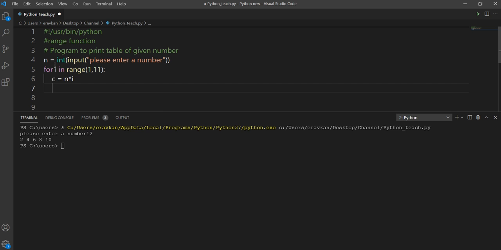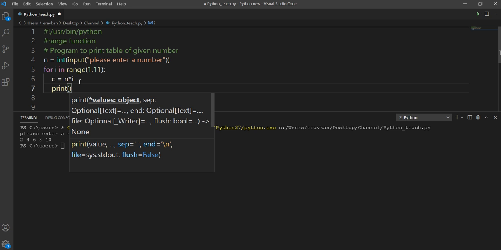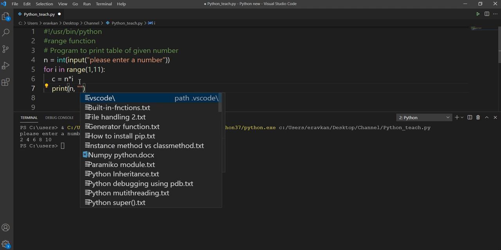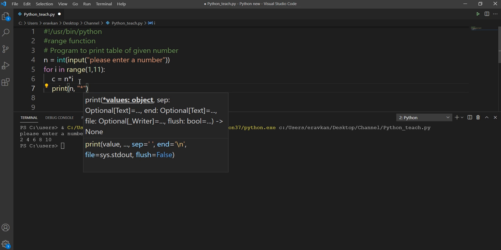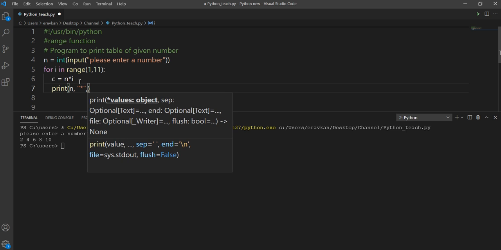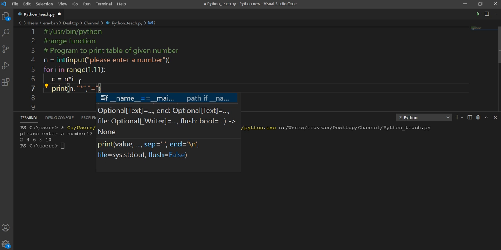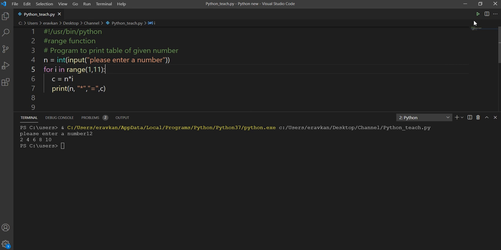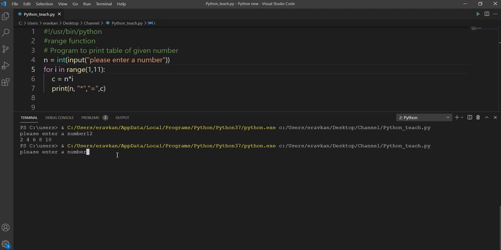Suppose I want to print the table of 5, then 5 into 1, c will store it, then 5 into 2, 5 into 3, like this. Then I can print n, comma, I can print in this way, equal to, then c. So if I run it, please enter number.